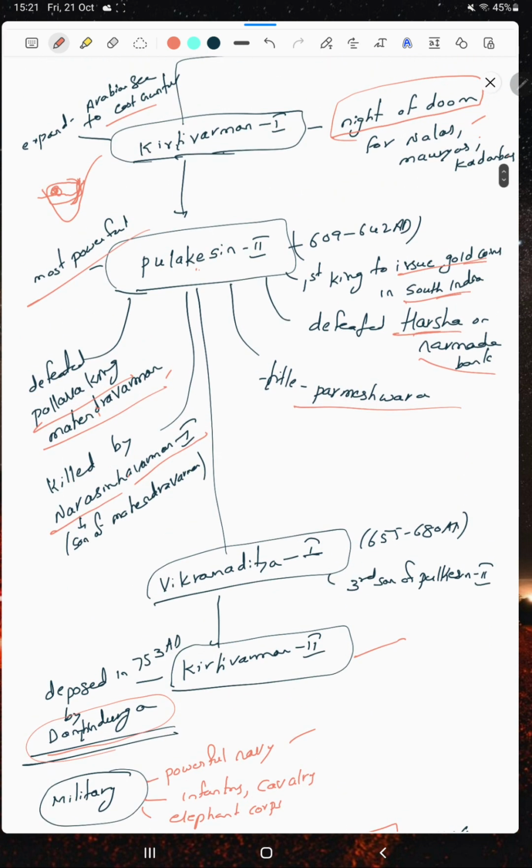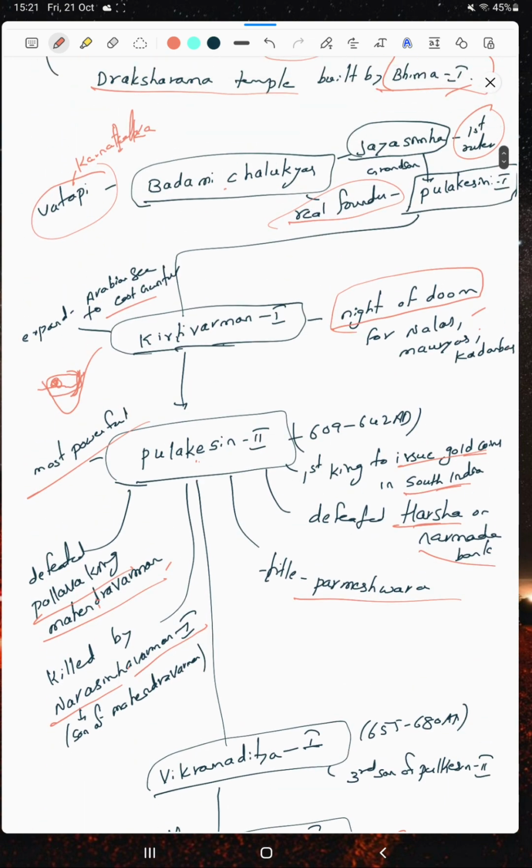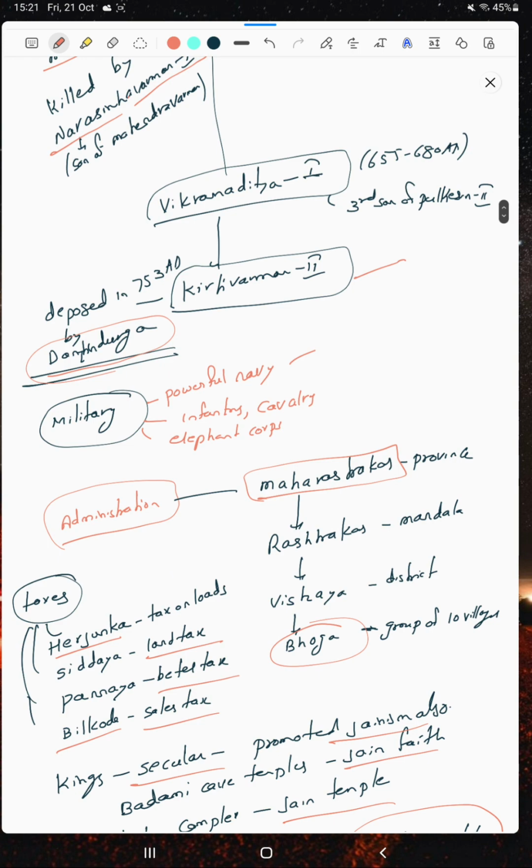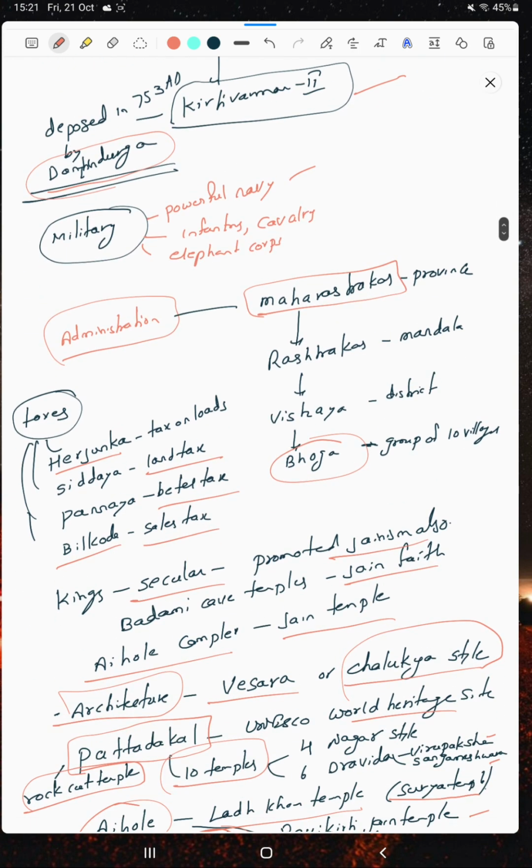And then next, Vikramaditya I, after Kirtivarman and Dantivarman Durga. Okay, the military had a powerful navy, as well as infantry, cavalry, and the elephant corps.